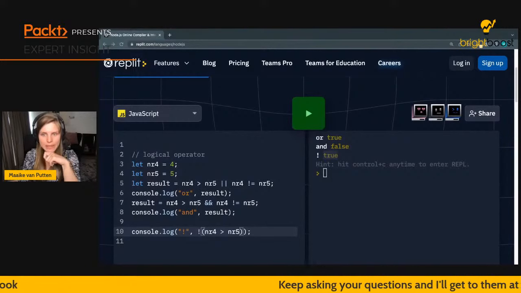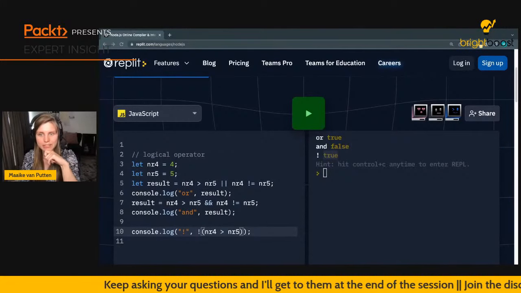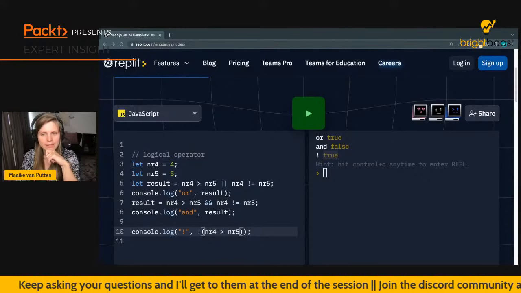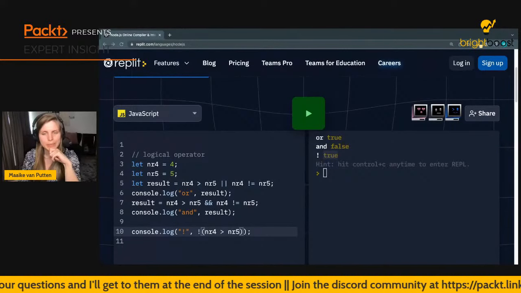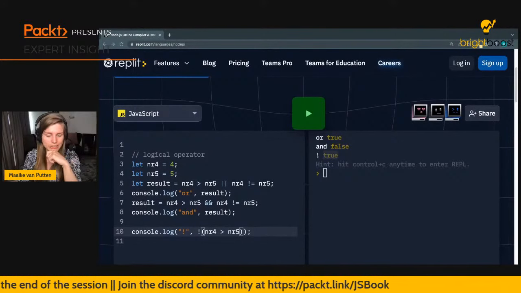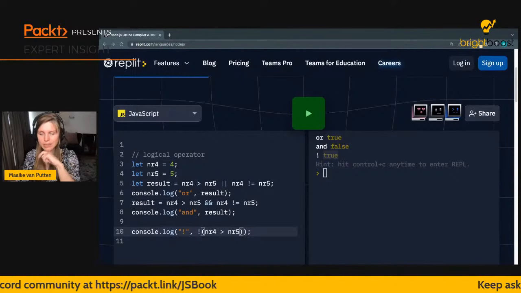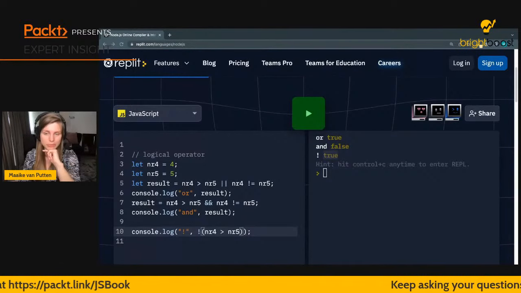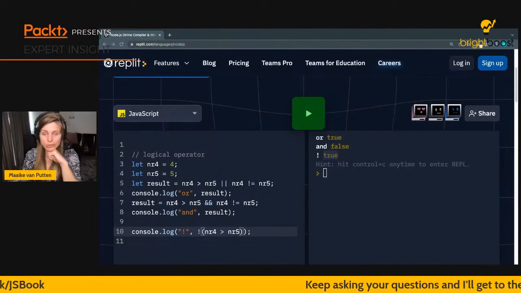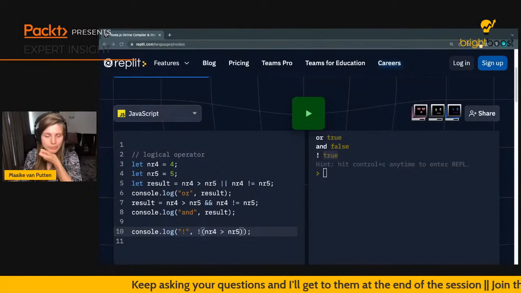So Gary is asking, is the exclamation mark considered a unary operator? Well, I mean, it only requires one operand, right? So I would guess so. But usually when we talk about the unary operators, we just mention the increment and decrement operator. But it is a unary operator because it's just working on one operand. So I would say yes.